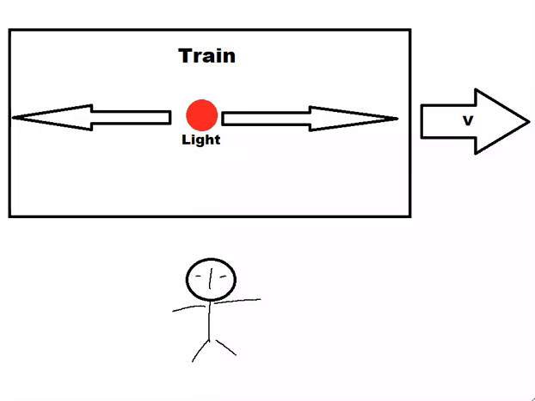As for an observer outside the train, even though the train relative to them is moving, it's also an inertial frame of reference. Why? Because the train is moving at a constant speed. To understand this, we can just flip the experiment and say that the outside observer is moving at a constant speed to the left and the train is stationary. And the outcome of the experiment will be the same. Why? Because in both cases the train is an inertial frame of reference, and the laws of physics are the same in all moving and stationary inertial frames.